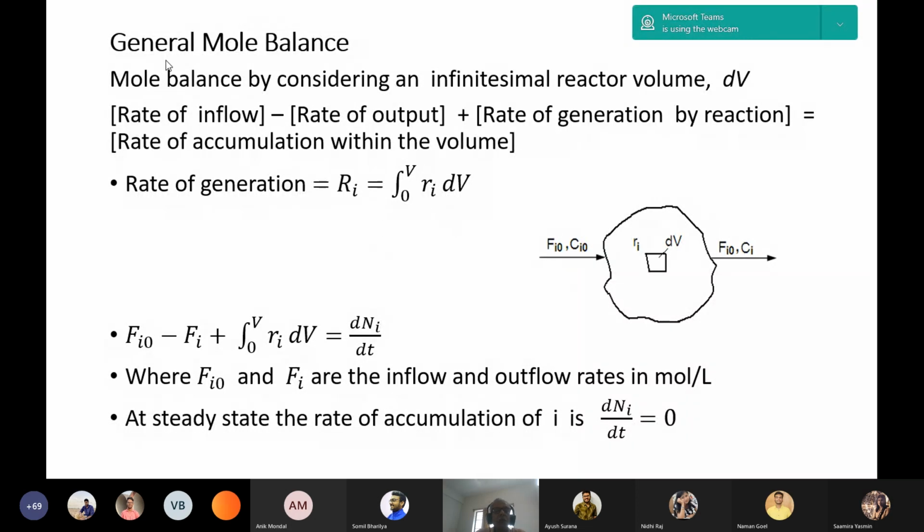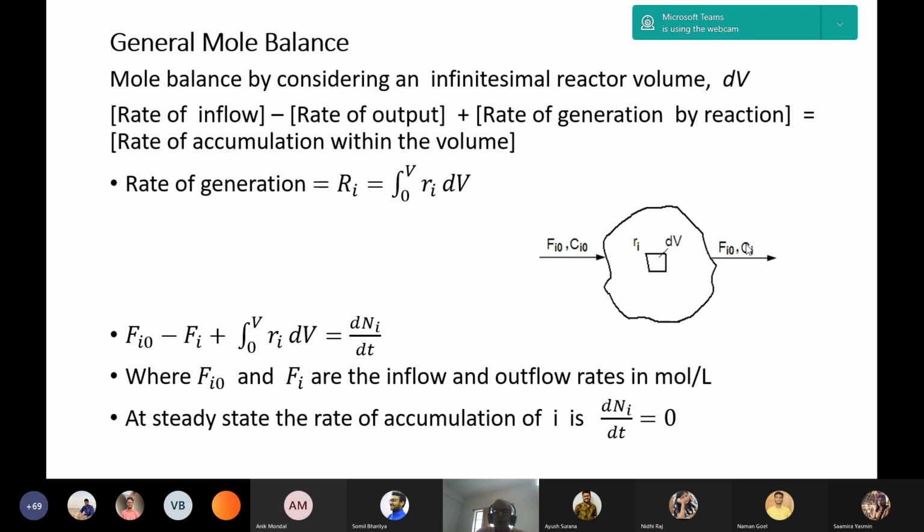In the general mole balance, we consider a reactor volume or differential volume dV, with rate of inflow Fi0 and rate of outflow Fi.